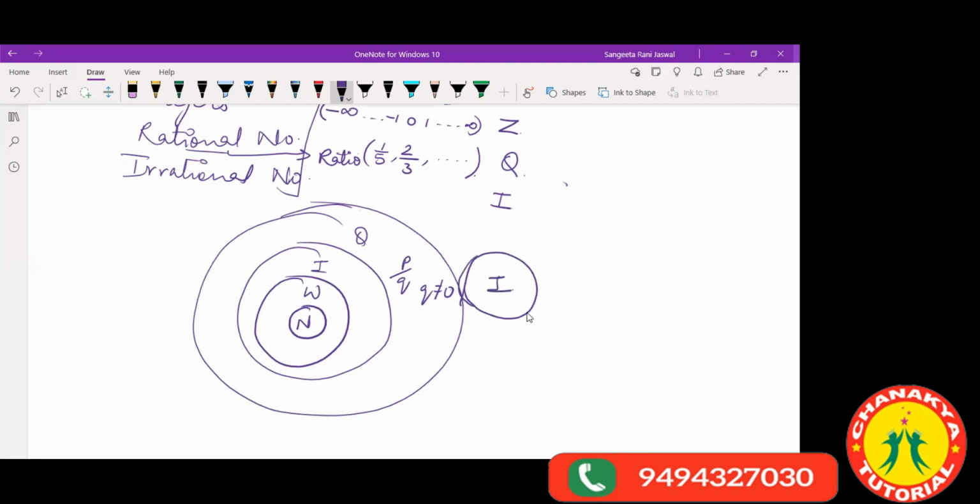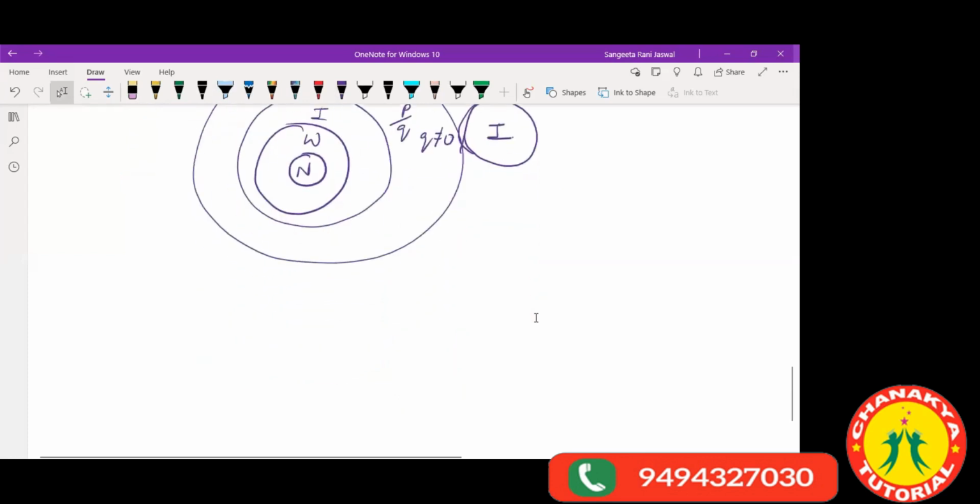This is all one set. Natural numbers are contained inside whole numbers. Whole numbers are a part of integers. Integers are a part of rational numbers. And we have irrational numbers, which are different from rational numbers. Understood this much? Thumbs up. Great.